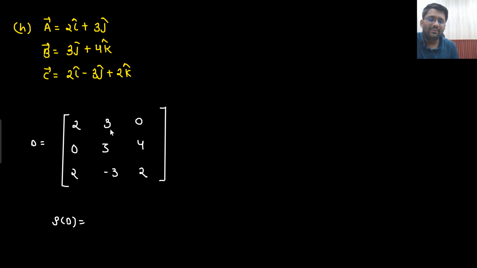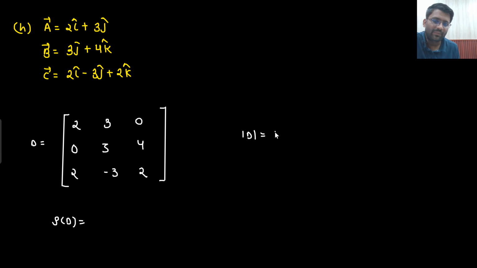What I will do is directly calculate the determinant of D. If it is coming out to be non-zero, then I would know that rank is 3, otherwise the rank would be 2, right? Because rank will be surely 2, no? If you take this matrix only, 3 into 2 will be 6, 6 minus 0 will be 6 only. So at least rank 2 would be there. But let's check if the rank is 3 or not.